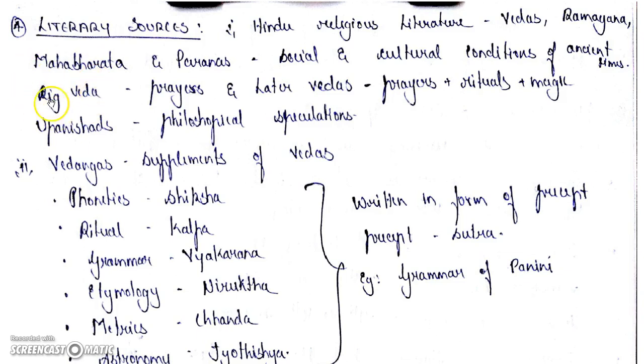The Rig Veda consists of prayers, and the later Vedas consist of prayers, rituals and magic like tantras. There are also Upanishads, which are philosophical speculations. Please remember: Rig Veda, prayers; later Vedas, prayers, rituals and tantras; Upanishads, philosophical speculations, right?